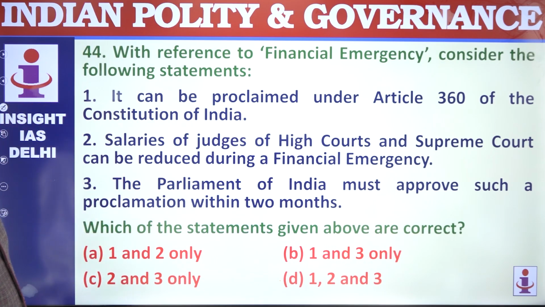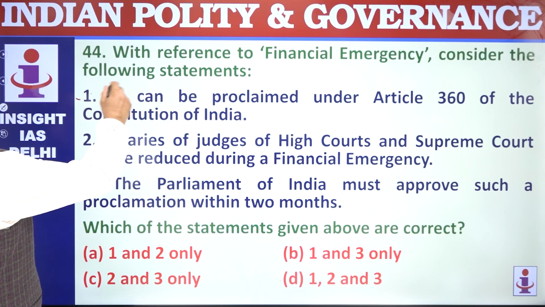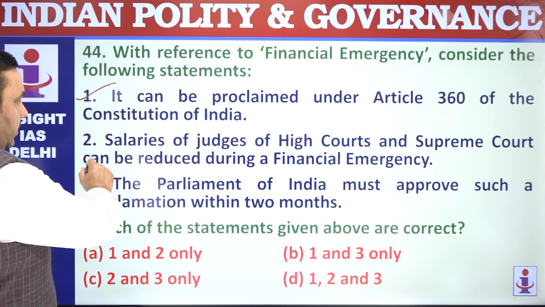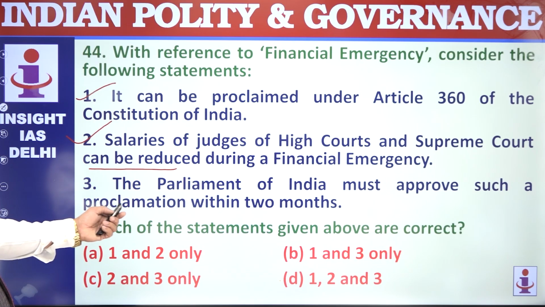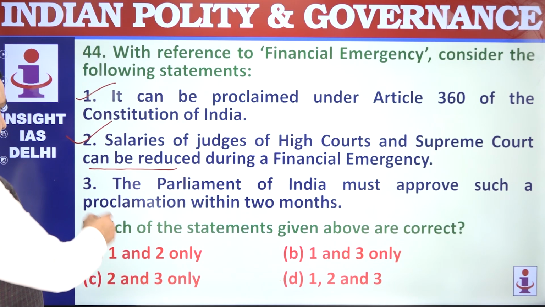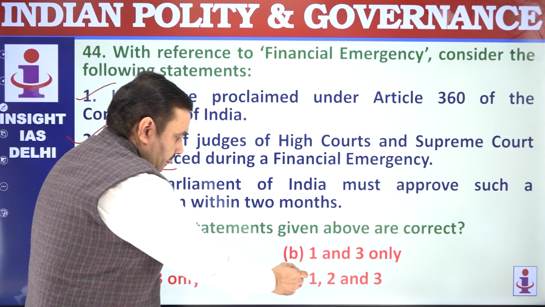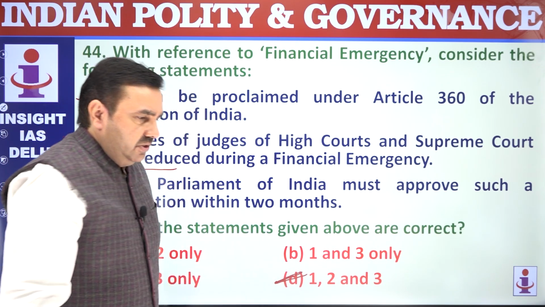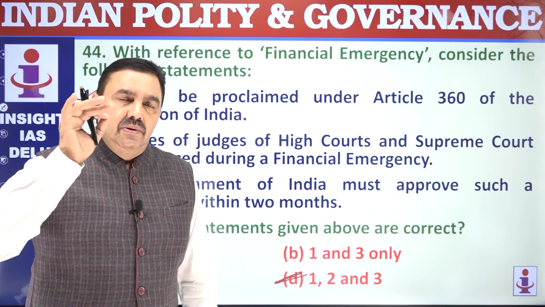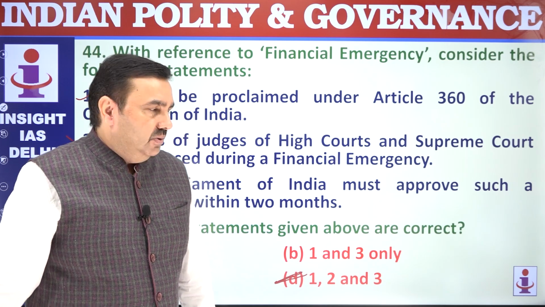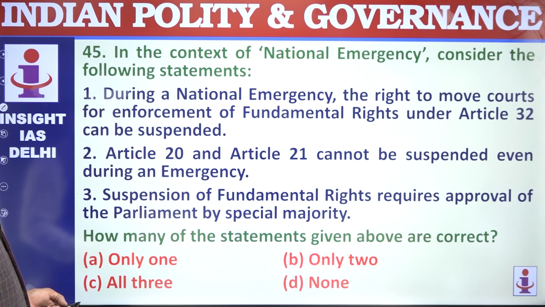With reference to financial emergency, it can be proclaimed under Article 360, of course. Salaries of High Court judges can be reduced or altered to their disadvantage. The Parliament of India must approve it like in normal time, within 2 months. 1 to 3. Each and every segment of the Constitution you have to go through, you have to read the issues, you have to remember important cases also, because without cases, polity cannot be really tackled.